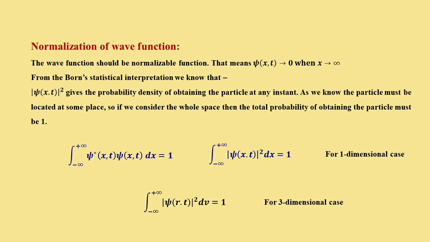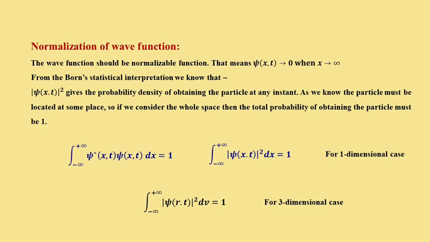We have discussed the property of a wave function, where we have seen that a wave function should be a normalizable function, and now we are going to describe what normalization of a wave function is. As we have seen from Born's statistical interpretation, mod of psi(x,t) whole square gives us the probability density of obtaining a particle at any instant at a particular point.